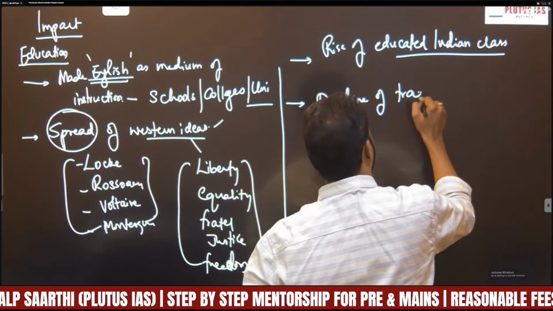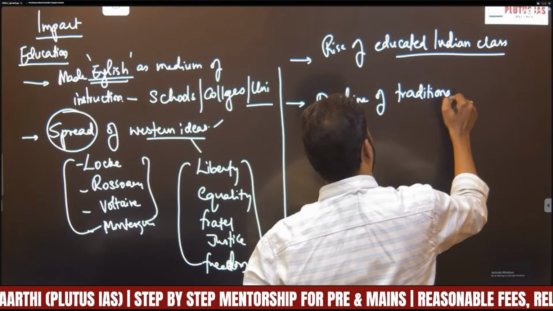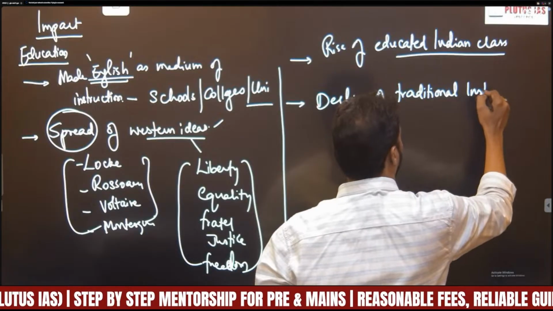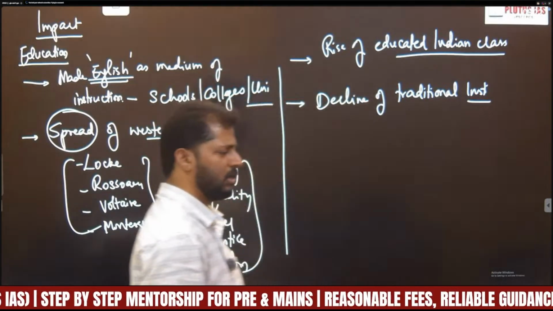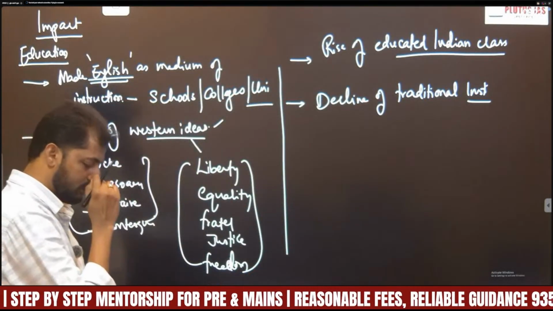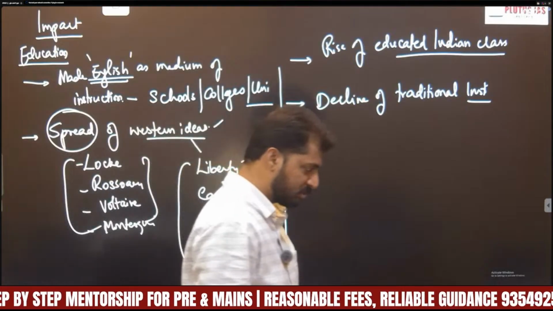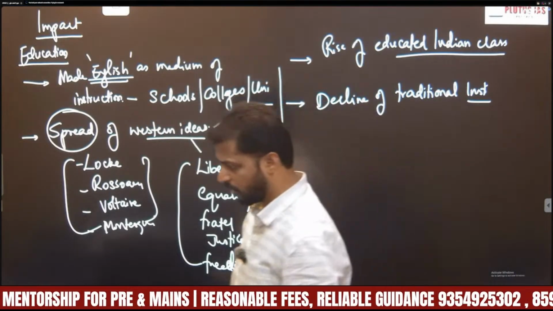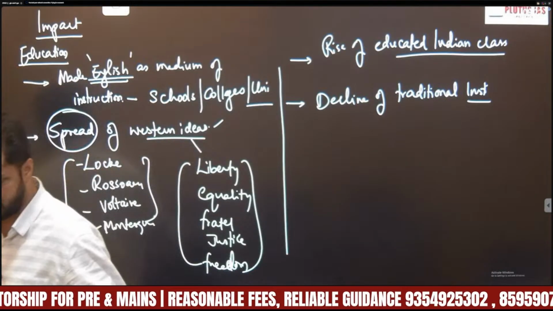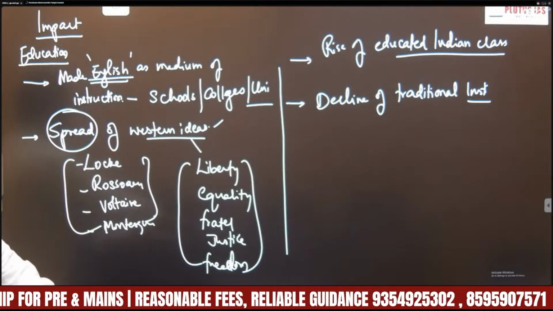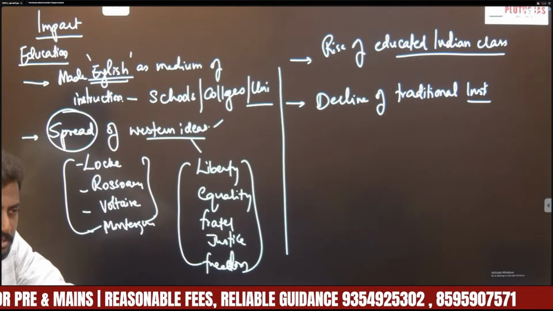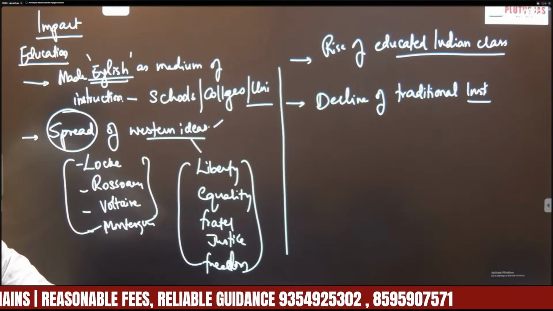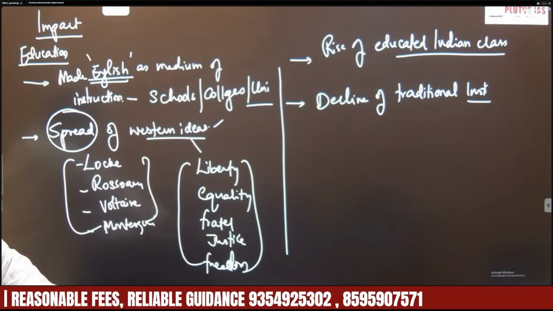Another is decline of traditional educational institutions. Obviously, before the introduction of this modern schooling method, we used to have patashalas, gurukuls, and madrasas, where the education provided was mostly religious literature. So education was not secular, right?